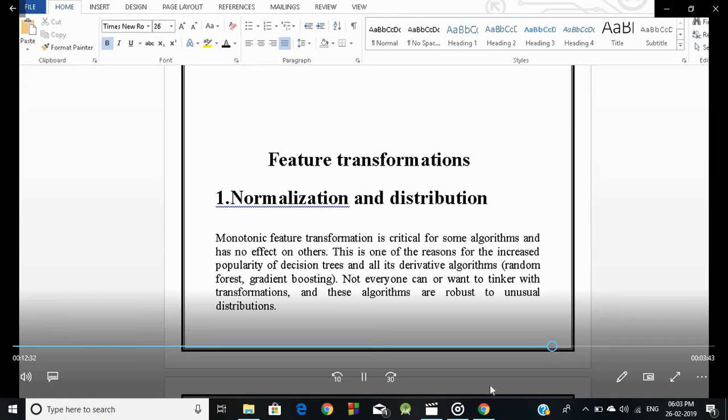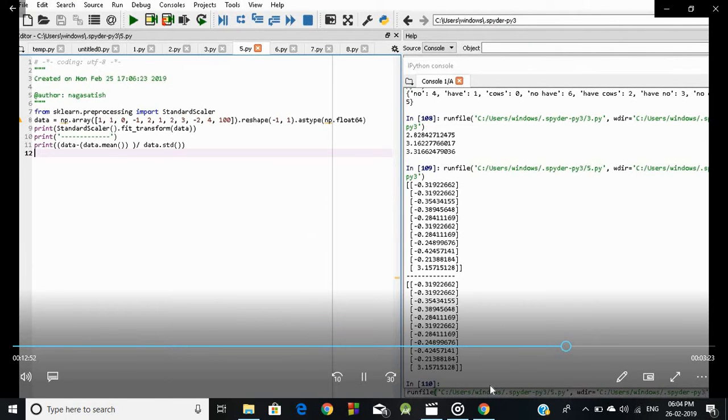Now discuss normalization and distribution. Monotonic feature transformation is critical for some algorithms and has no effect on others. This is one of the reasons for the increased popularity of decision trees and all their derivative algorithms. Not everyone can or wants to tinker with transformations, and these algorithms are robust to unusual distributions. Now let's discuss the code.